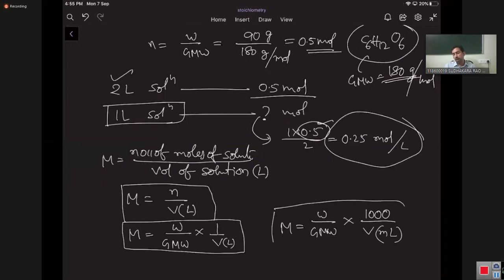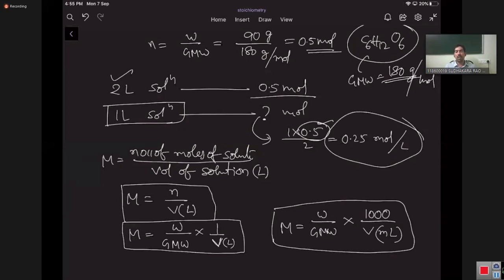So whenever volume of the solution is given in milliliters, you take 1000 by V, because when you want to convert milliliters into liters, you have to divide by 1000. When you divide by 1000, it automatically goes to the numerator side.